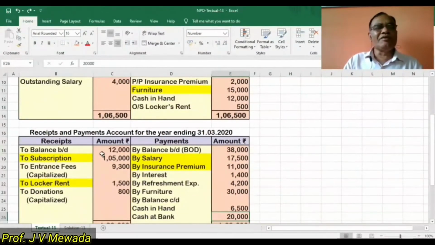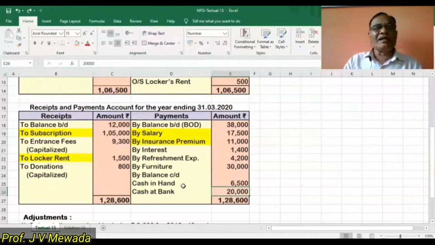Now on the receipt side, we have the opening balance of cash, then subscription we have received, entrance fees we are already told that it is to be capitalized. Locker rent is our income, donations we have received, and we are already told that they are to be capitalized. On the payment side, we have bank overdraft, that is the negative balance of the bank. Then we are given the salary, insurance premium, interest, refreshment expense. Then we have a purchase of furniture. This is a capital expenditure, and the balance at the end of the year, cash in hand and cash at bank.